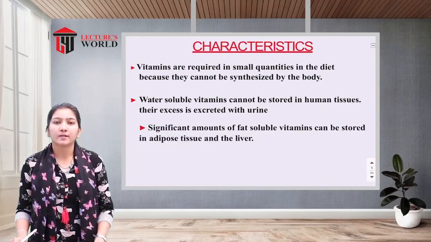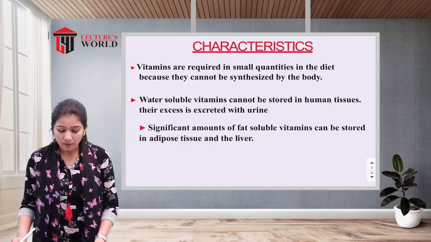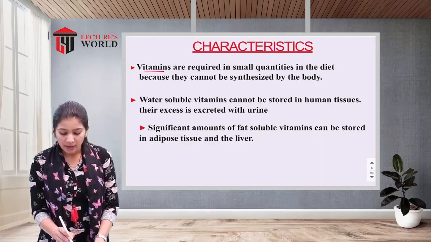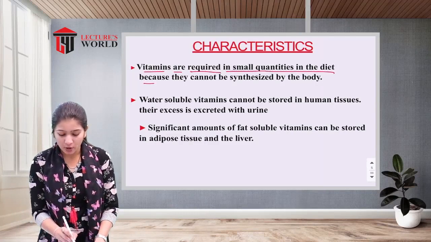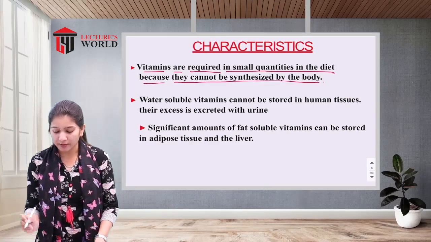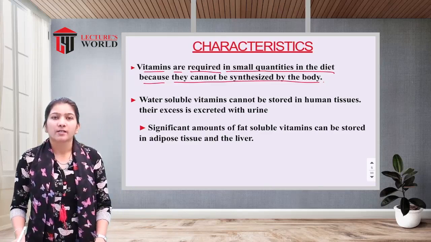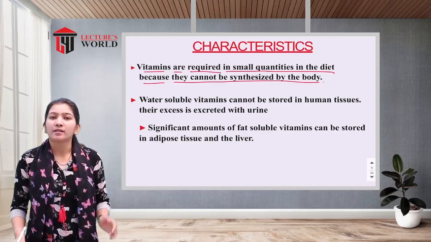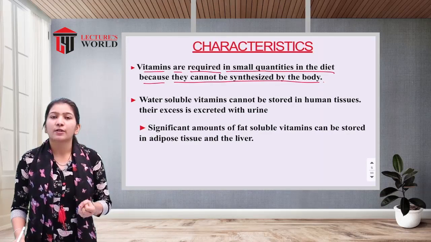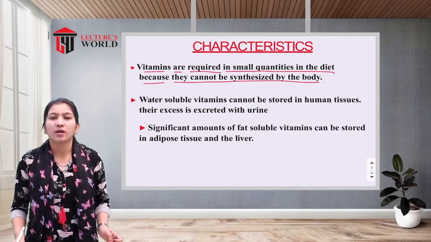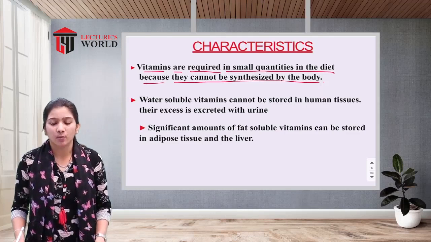Now the characteristics of vitamins. Vitamins are required in small quantities in the diet because they cannot be synthesized by the body. As we all know, we require vitamins in a very small amount, and we should take them from the diet because they are not produced in our body.